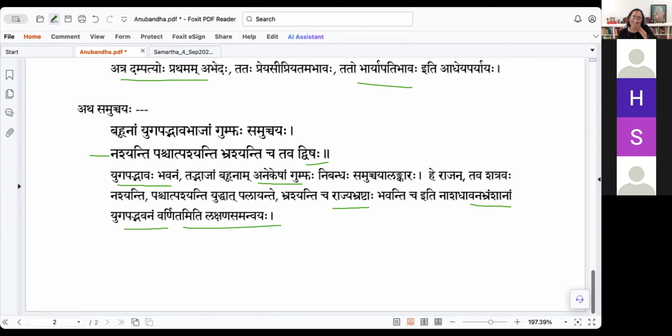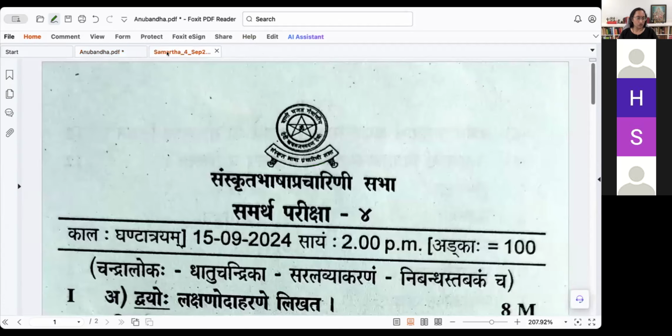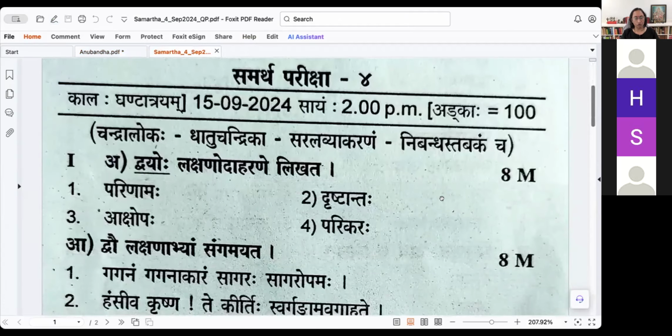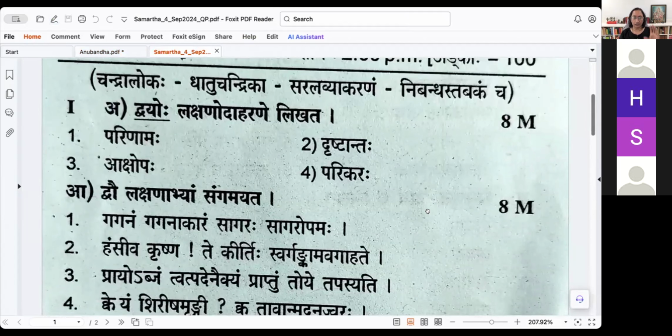Any doubts? So actually, if you look at the question paper, I just took out one question paper to show you that this alankara is only for 16 marks. You have lakshana udaharanam, where you give the lakshana and udaharanam. It is for 8 marks, so each one will carry 4 marks.